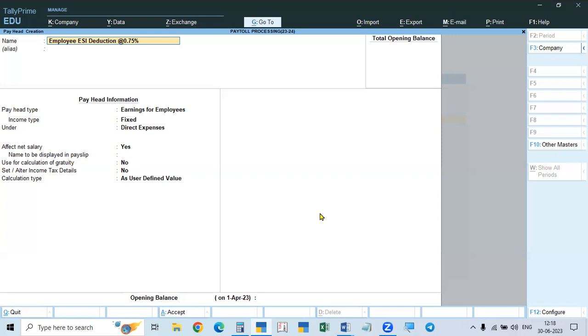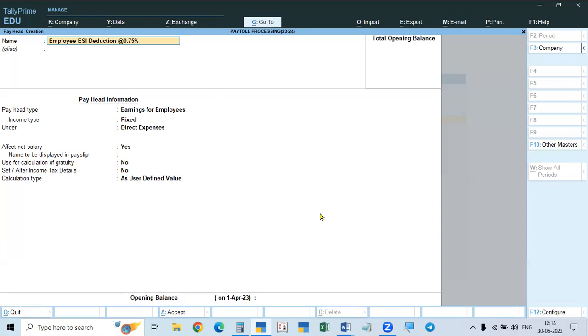That is, no deduction will be made from the employee's salary. So up to 176 per day, that is average daily wages, no deduction will be made from the employee. Only the employer will pay his share, 3.25%.